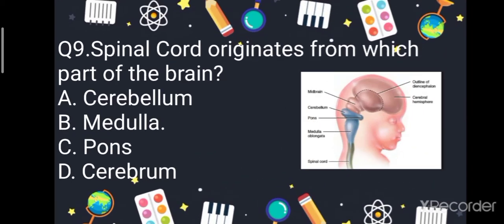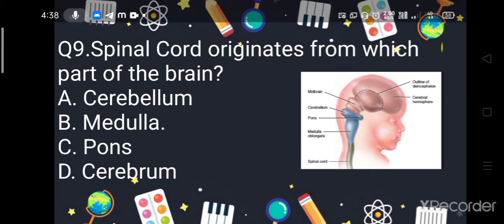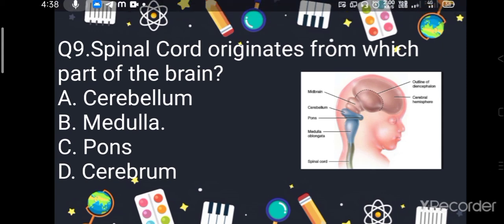Question number 9. Spinal cord originates from which part of the brain? Cerebellum, medulla, pons and cerebrum. So your correct answer is medulla. Spinal cord begins at the bottom of the brain stem at the area called medulla oblongata.